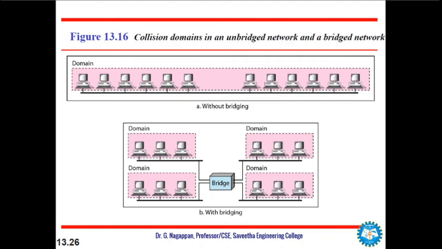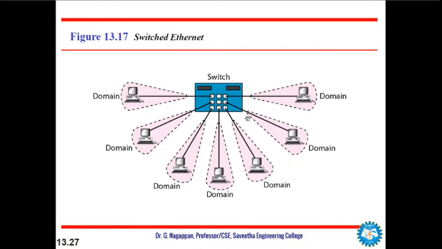Without bridging, 12 stations contend for access to the medium. With bridging, only 3 stations are contending for access to the medium. So collision domain is also decreased.